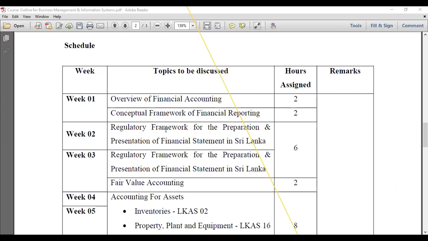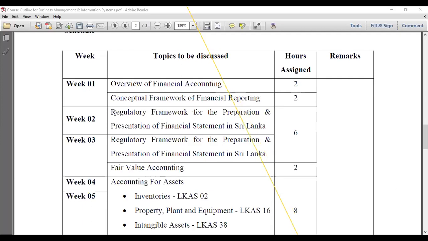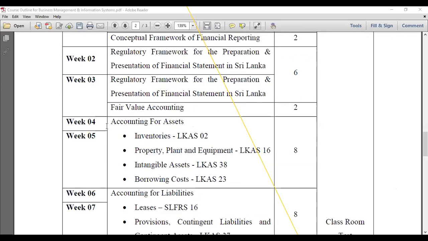Then in the second week, we hope to discuss the regulatory framework for the preparation and presentation of financial statements. 6 hours we have assigned for that. Again, third week also, and fair value accounting. Then weeks 4 and 5, we hope to discuss accounting for assets. Under that, LKAS 2, you have already learned this accounting standard, Inventories. Then LKAS 16, Property, Plant and Equipment.